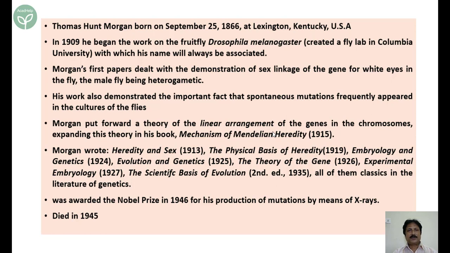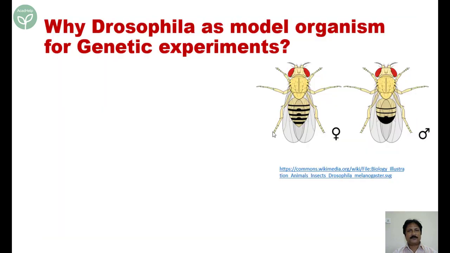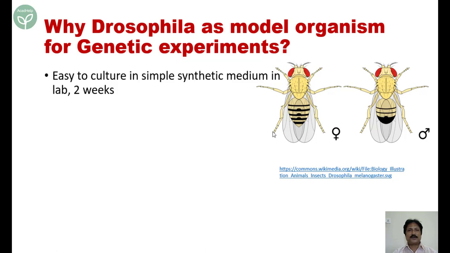Today's discussion totally is based on the work of Thomas Hunt Morgan. Now, why was Drosophila chosen as a model organism? This is a very unique and very good experimental material. Why is it so?